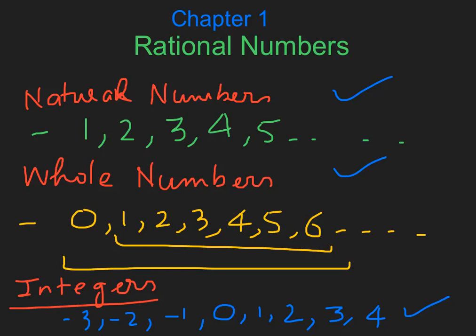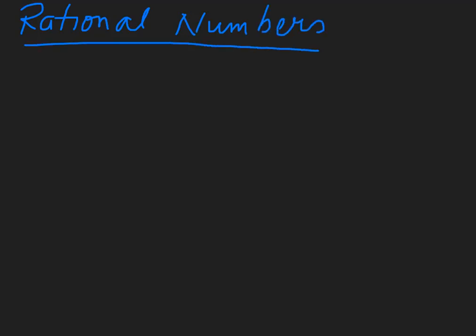So let us start, what are rational numbers now. Rational numbers are basically those numbers which can be expressed in the form of p upon q, यानी p upon q की form में we represent rational numbers, where p is an integer, and we know the property of an integer. p is an integer and q is also an integer.